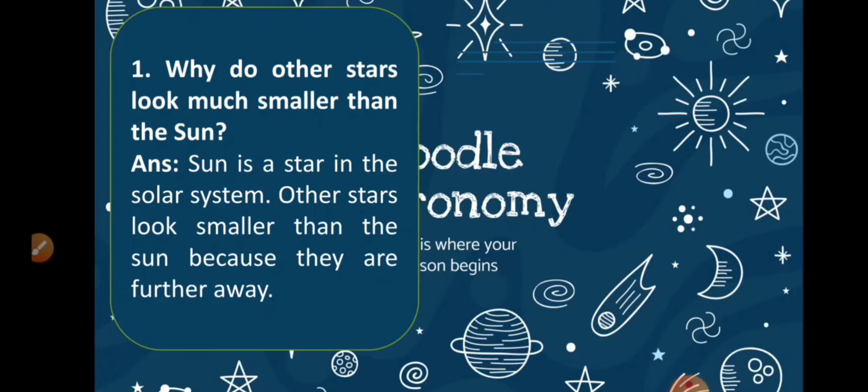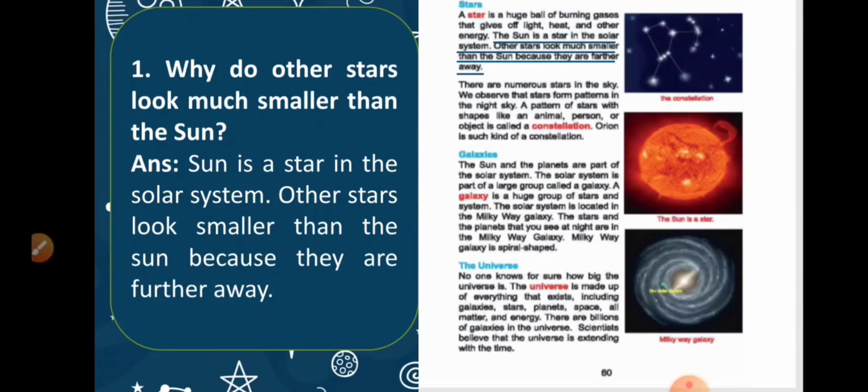Now, where will you find the answer in your book? In your book, page 60, you will get the answer here. I have underlined it. So what is the answer? Why do other stars look much smaller than the sun? Sun is a star in the solar system. Other stars look smaller than the sun because they are farther away. So let's see what is the second question.